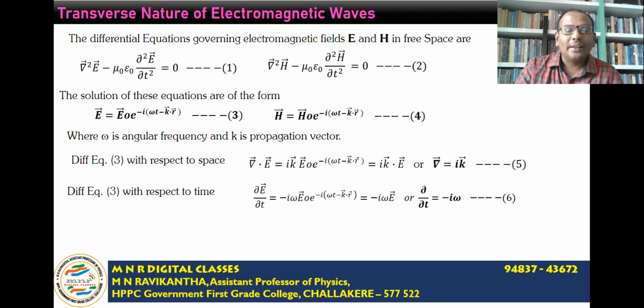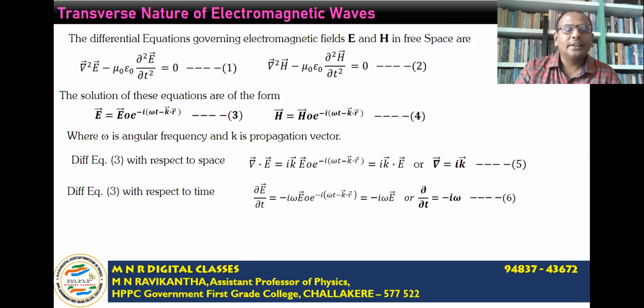We get minus iω E₀ e^(−i(ωt − k·r)), which comes out to equal minus iω E. Comparing LHS and RHS, we get the value of the operator ∂/∂t equal to minus iω.